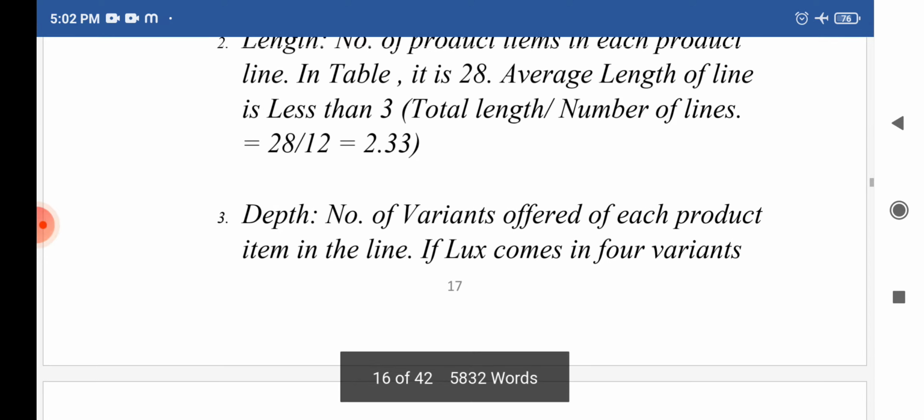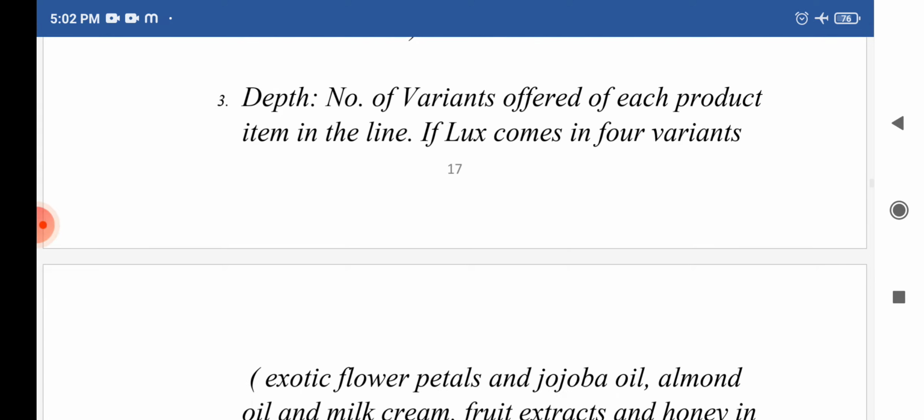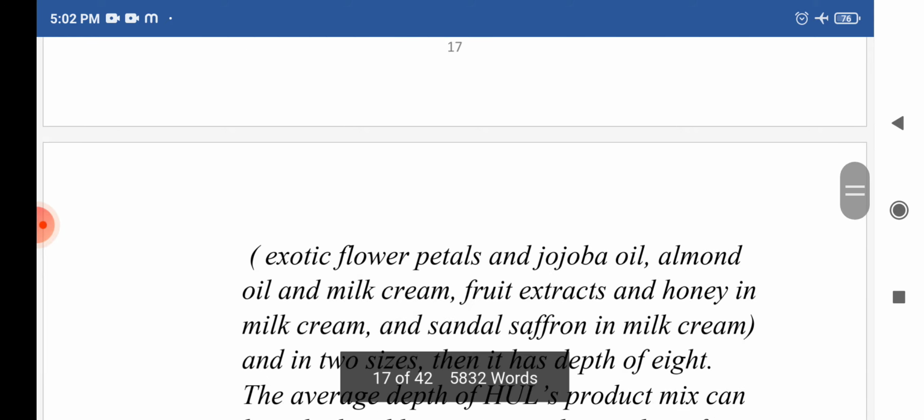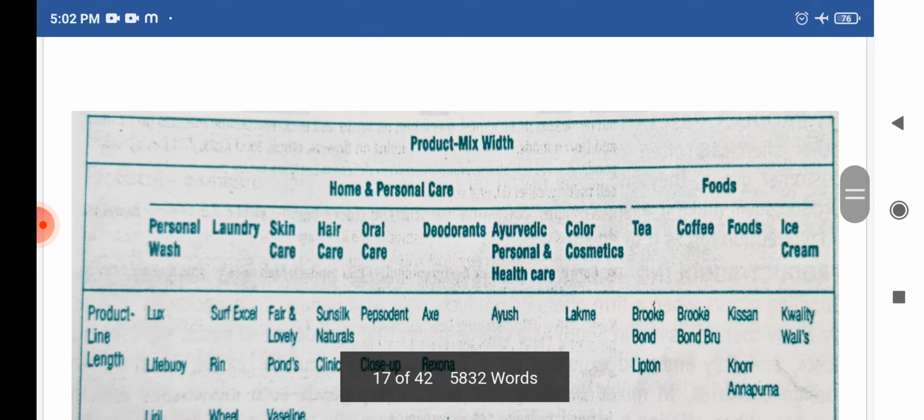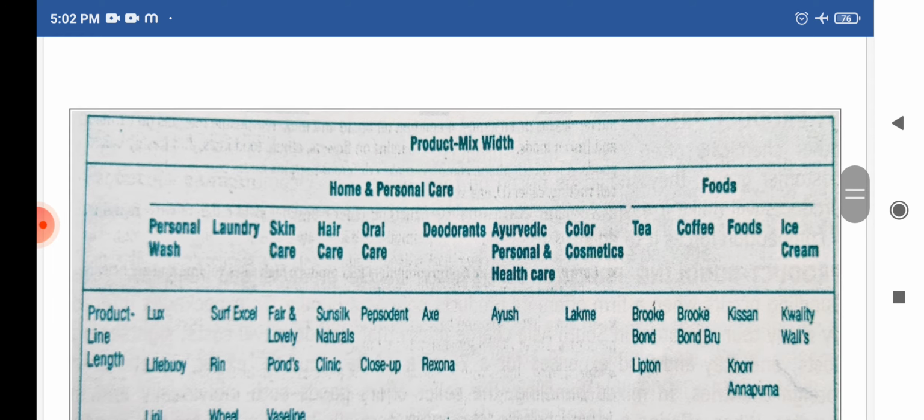The next one is product depth. Product depth refers to how many variants are offered of each product in the line. Okay, so here I have talked about each product in the line. So if we take the example of Lux, in personal wash we have one product called as Lux. Suppose Lux comes in 4 variants, we have seen the variants in Lux soap. Okay, so here I have given the example, see.